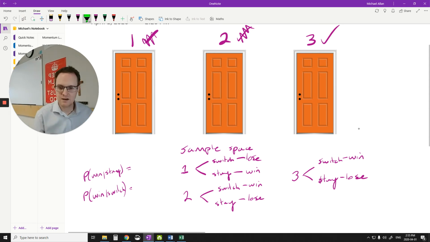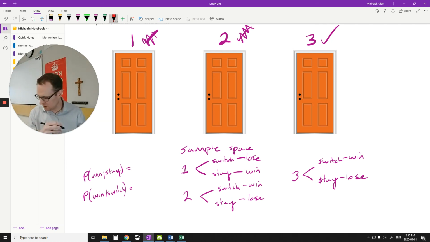So I want to know what's the probability of me winning if I stayed. So I have an event. I stayed on my door. So these are what we call mutually exclusive events. They depend on each other. So if I stay, what's the chances of me winning? So I look at my events where I stay.